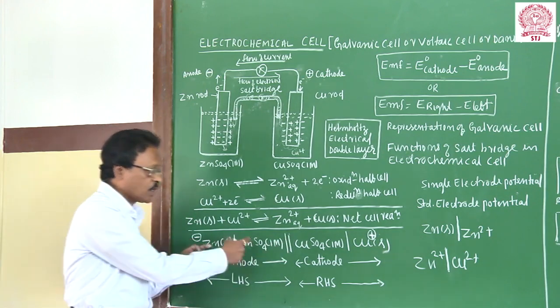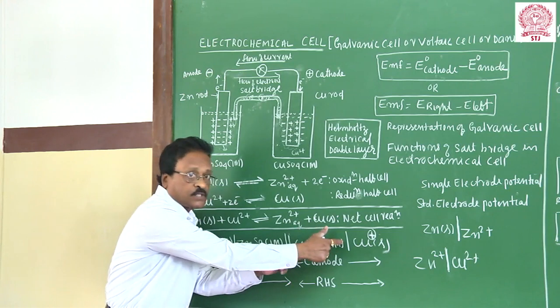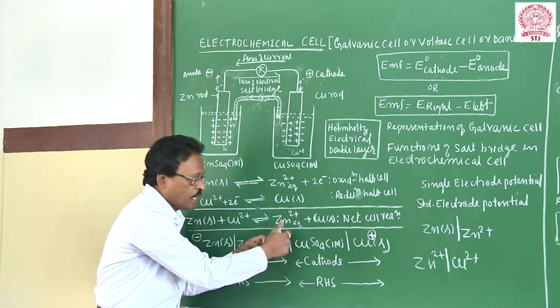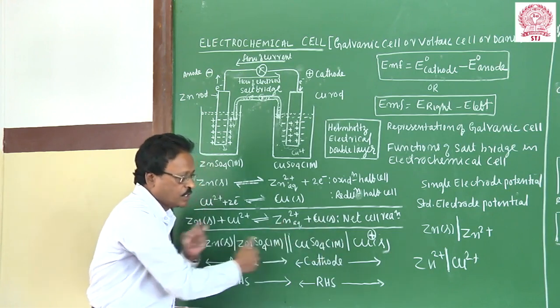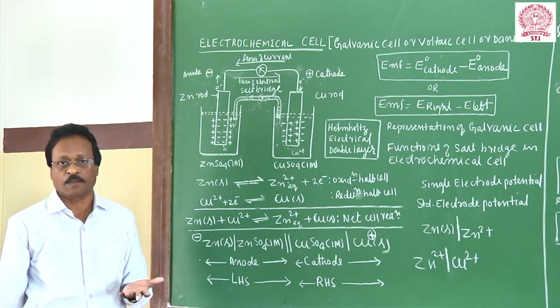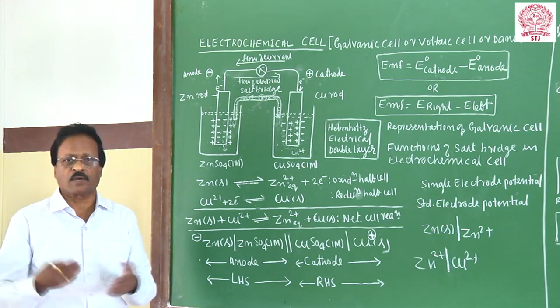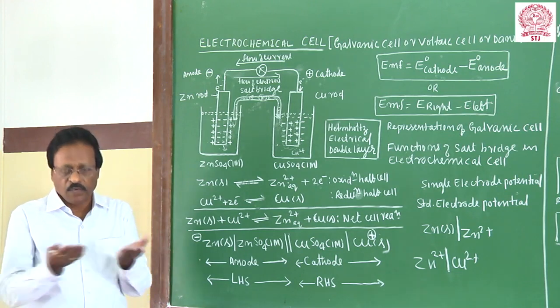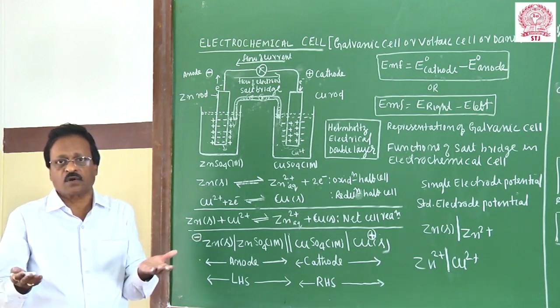But the oxidation cell and the reduction cell are connected internally by using a salt bridge. This is the IUPAC system of representing an electrochemical cell. Numericals on this will appear in your examination, where you will be asked to give the representation of an electrochemical cell.